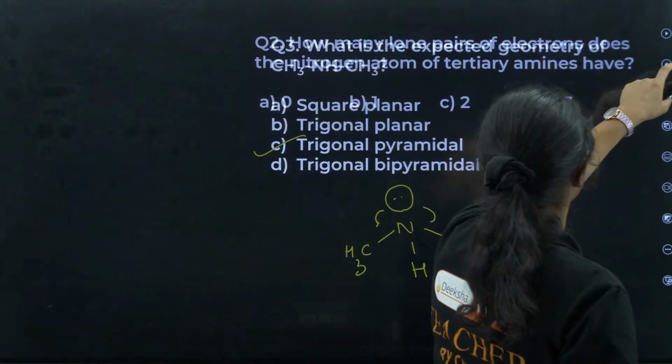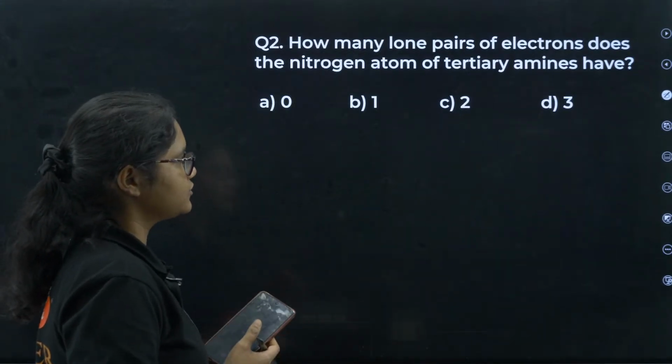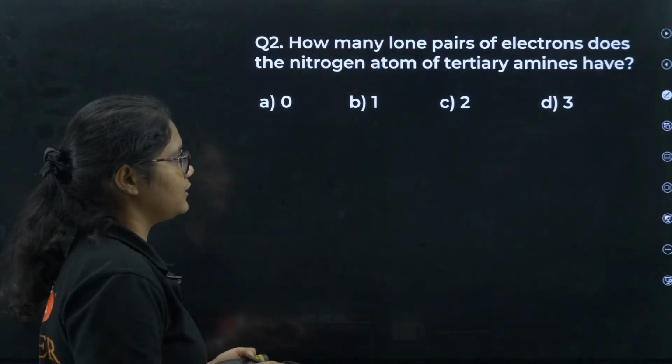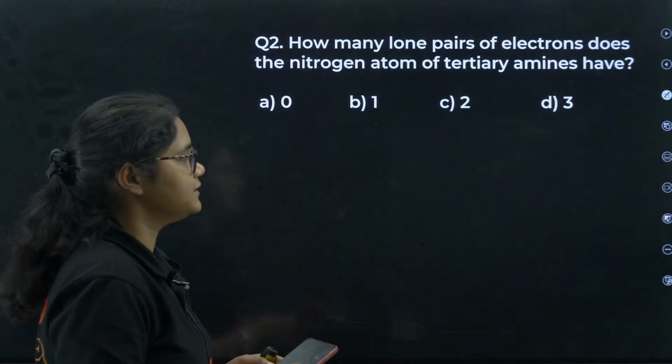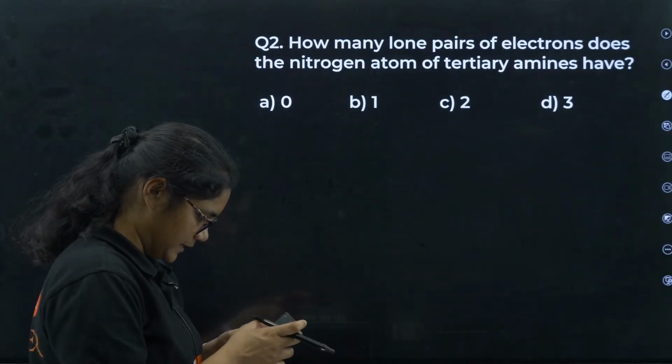Next question, if we move: how many lone pairs of electrons does the nitrogen atom of tertiary amines have? How many lone pairs do they have, students? Very simple and easy question.